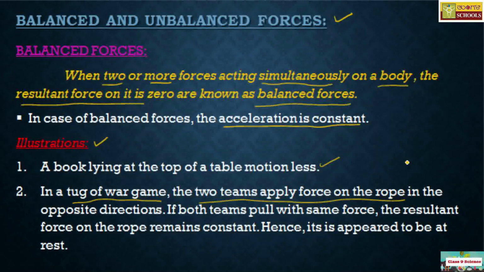The two teams apply the same kind of force but in opposite directions on the rope. If they pull with the same force, on the left side and the right side, the resultant force on the rope remains constant, and hence the picture appears to be still. That is another example of balanced force.